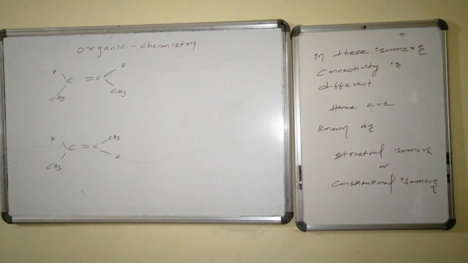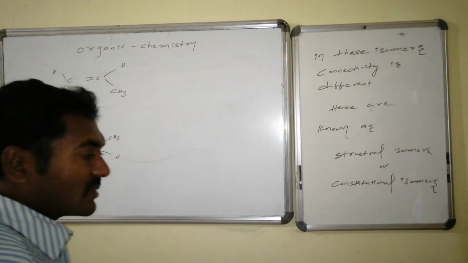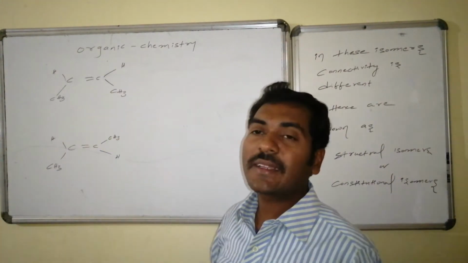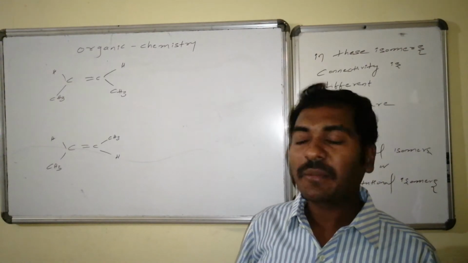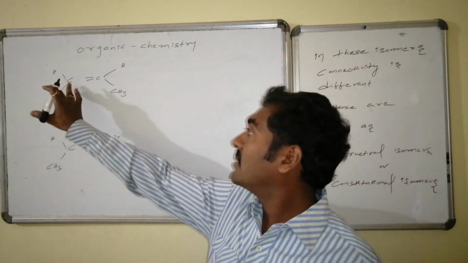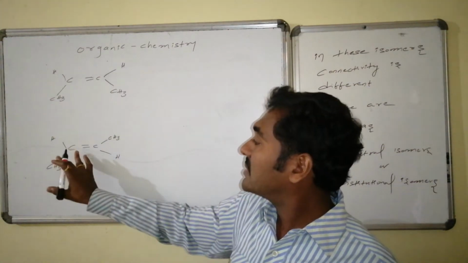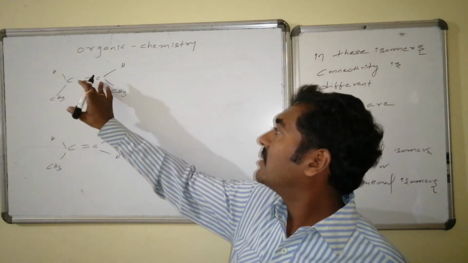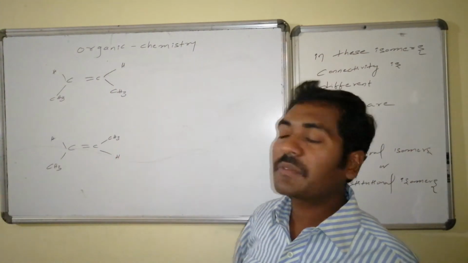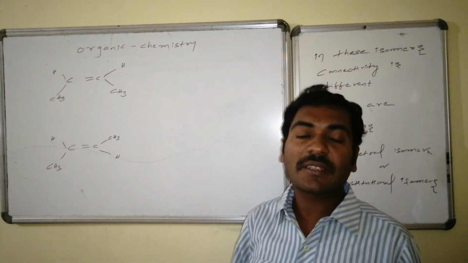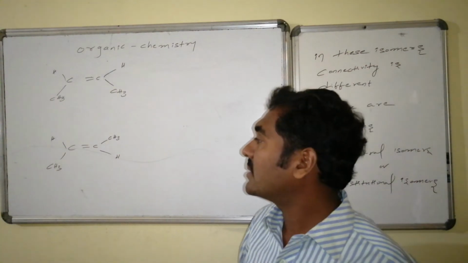Look at a new case of isomers. These are not constitutional isomers because every carbon maintains the same connectivities. Carbon connected with 1, carbon connected with 1. This carbon connected with 2, this carbon is also connected with 2. Carbon connected with 2 carbons, carbon connected with 1. But they differ in 3-dimensional space due to restricted rotation of the carbon-carbon bond.